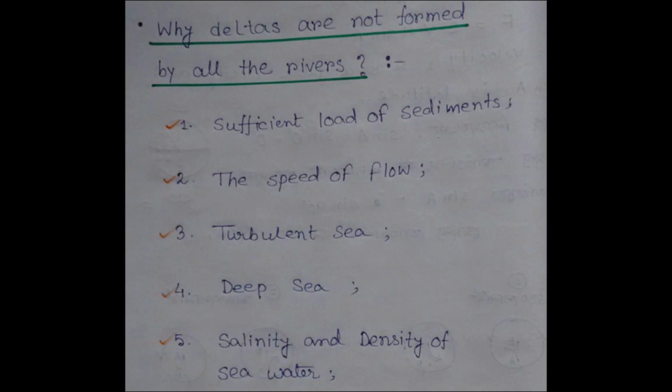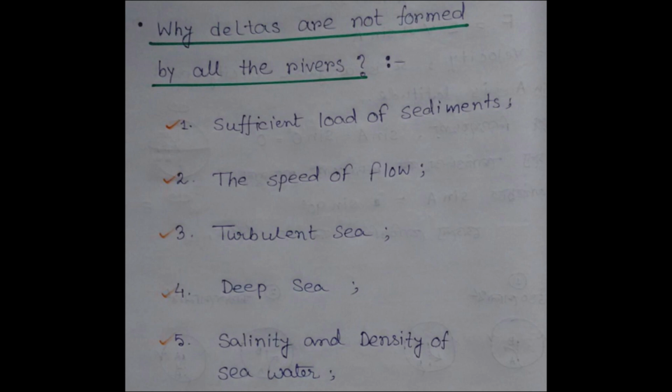Nearer to the mouth, the speed of the flow should be slow. If the speed of the flow is slow, then it may develop deltas. But where flowing water has great speed, it is not possible to develop deltas.